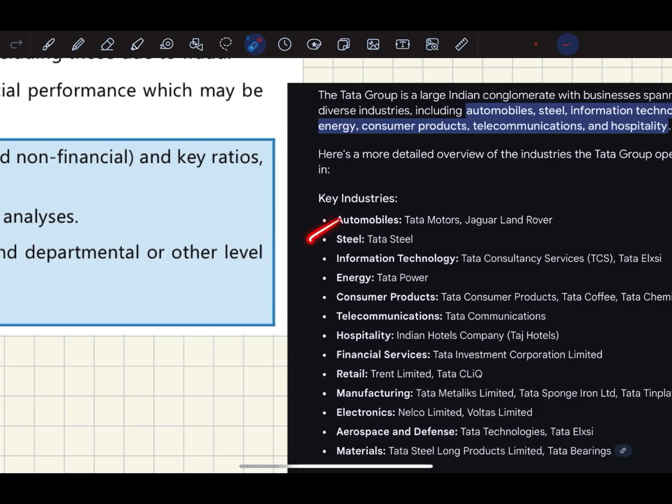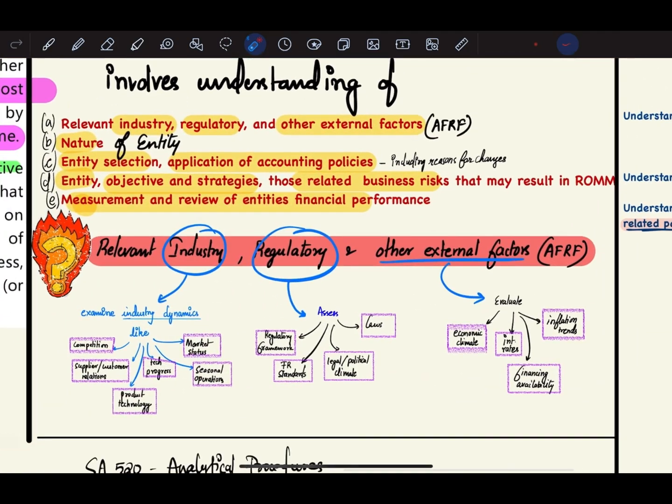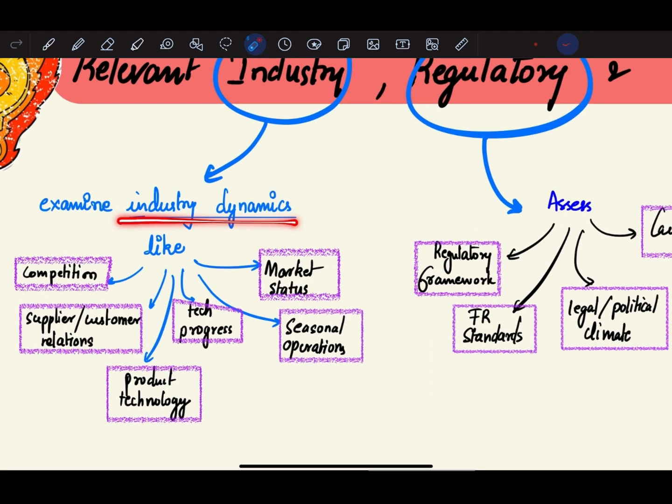It operates in the automobile sector, steel industry, information technology, then in consumer products, then in retail, in electronics. So analyzing and understanding in which industry the entity is operating is very, very important. So relevant industry, regulatory and other external factors. So examine industry dynamics like competition, supplier customer relationships, product technology, tech progress, market status, and seasonal operations.